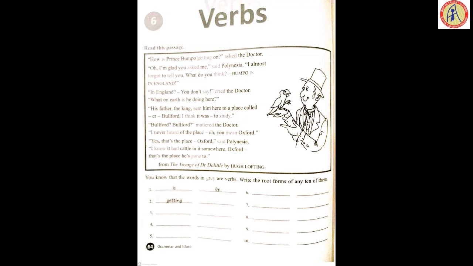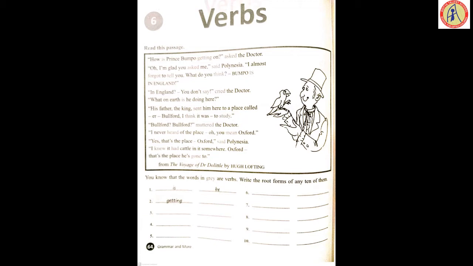His father, the king, sent him here to a place called Bulford. I think it was to study. Bulford, muttered the doctor. I never heard of the place. Oh, you mean Oxford? Yes, that is the place, Oxford, said Polynesia. I knew it had cattle in it somewhere. Oxford, that is the place he has gone to.